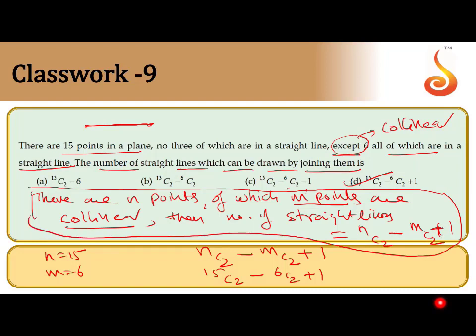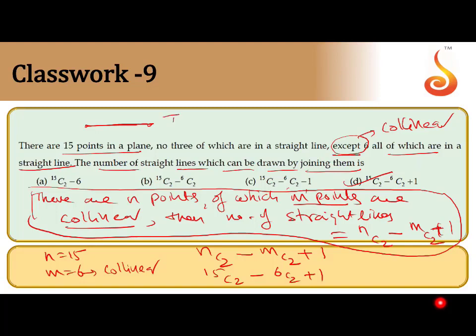So there are n points, of which m points are collinear. Then the number of straight lines that can be formed is nC2 minus mC2 plus 1. Here n equals 15 and m equals 6, where m is the number of collinear points. So it means 15C2 minus 6C2 plus 1. But you have to remember this formula.